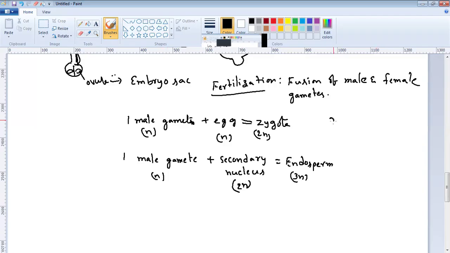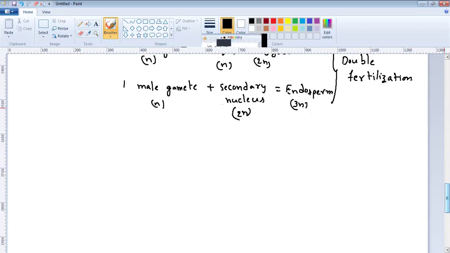So fertilization occurs twice in angiosperms. It is the characteristic feature of angiosperms, called double fertilization.